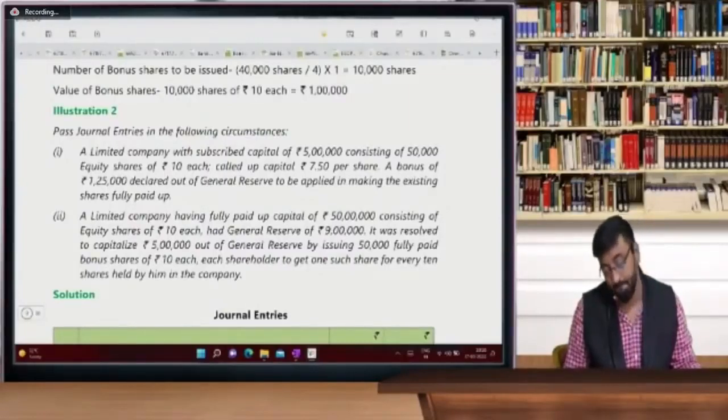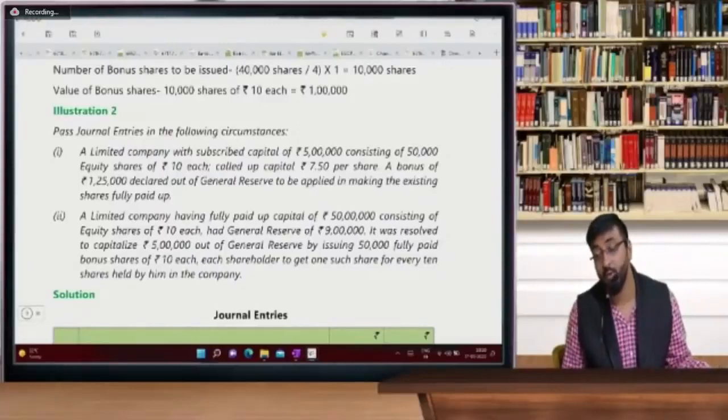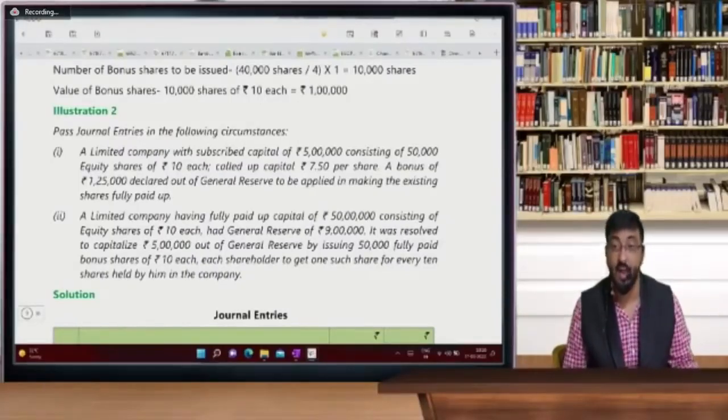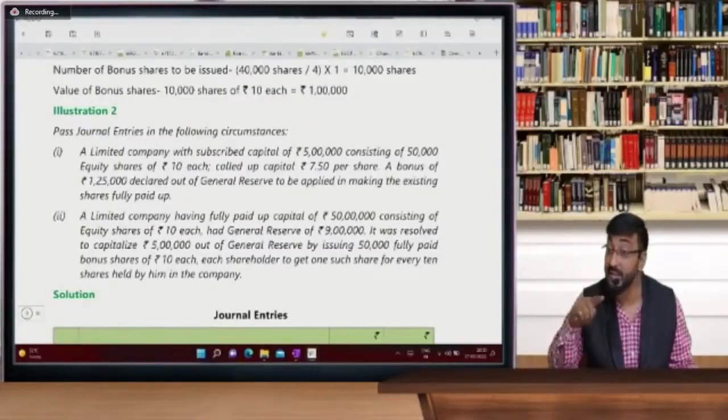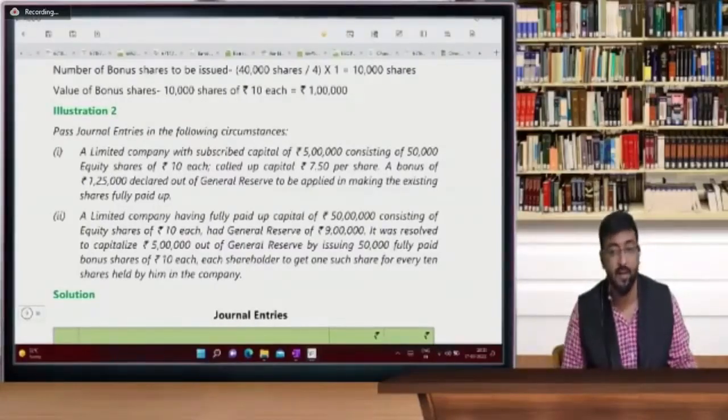Recall it. Day after tomorrow, I'm going to tell you the logic of redemption of preference shares. And one piece of news: good or bad? Now you have to tell me. You decide. I have 4 consecutive sessions this month, and I'm with you in March for 4 days continuously, I think from Tuesday to Saturday.